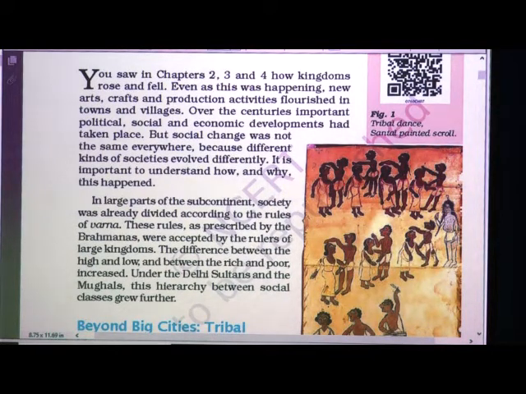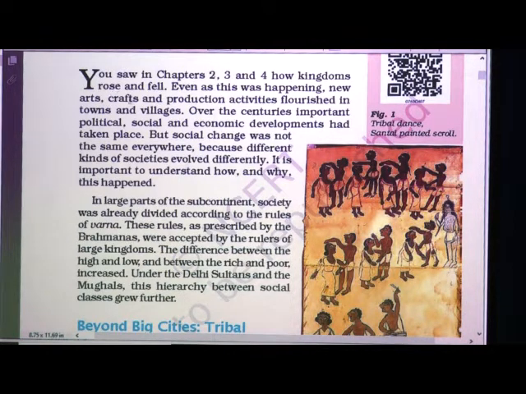Again we are going to watch video. By video you will understand more properly about the lesson. You saw in chapters 2, 3 and 4 how kingdoms rose, fell even as this was happening. We learnt in previous lessons how kingdoms rose, they flourished and how they declined also, even as this was happening.